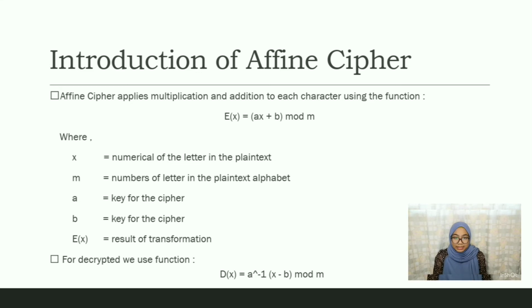Affine cipher applies multiplication and addition to each character using the function E(x) equals ax plus b mod m, where x is the numerical value of the letter in the plaintext, m is the number of letters in the plaintext alphabet, a and b are the key for the cipher, and E(x) is the result of transformation. So we can use this function to find the encryption for affine cipher, while for decryption we can use the function D(x) equals a inverse times (x minus b) mod m.